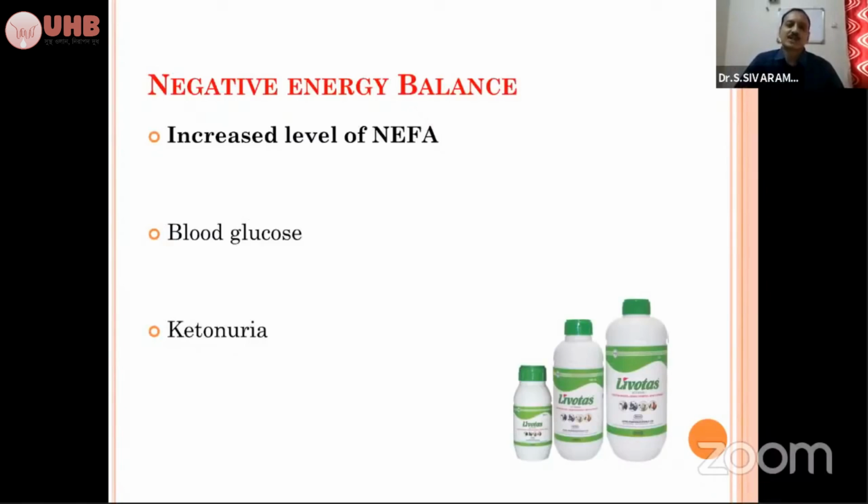So always supplement liver tonics. Whenever you are correcting negative energy balance, supplement liver tonics for better efficacy, so that the increased level of NEFA can be reduced by improving the hepatic function.